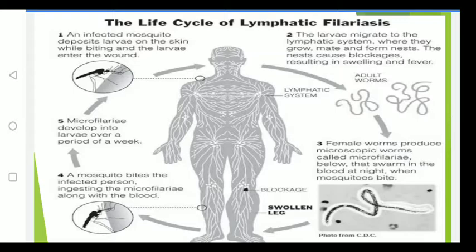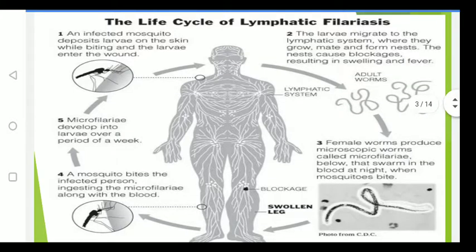So the first 5 steps move in a cycle. So we can call this the life cycle of lymphatic filariasis. First, the infected mosquito bites a non-infected person. What happens here is that the larvae move into the person's body. Once the larvae are present in the body, they multiply and form a colony or a nest.